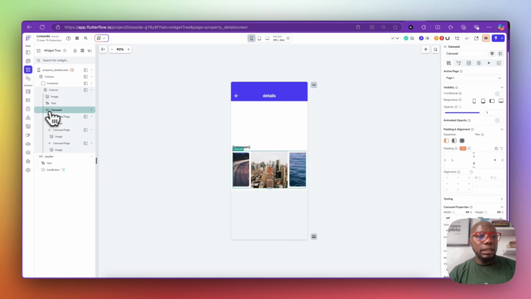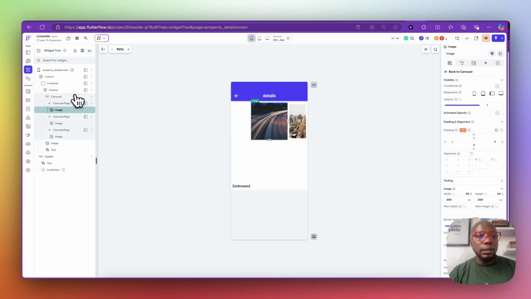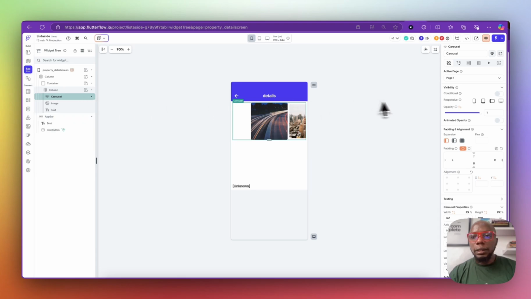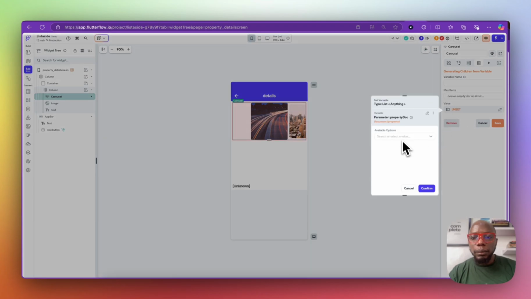So I'm going to add an image carousel right there. This carousel, I'm going to click on it, and I'm going to click on the data. Click on the data point. Click right here, and this is going to be the property doc. It's going to be get document property, and then it's going to be images.